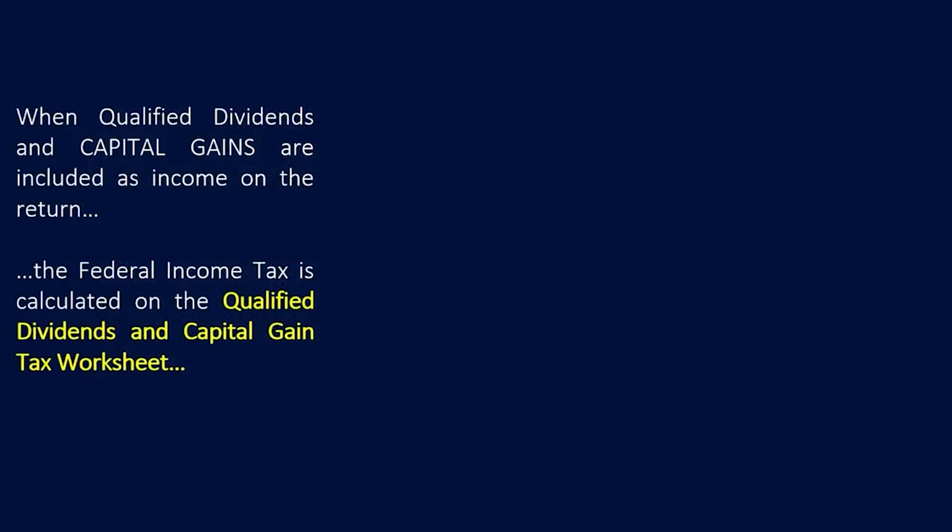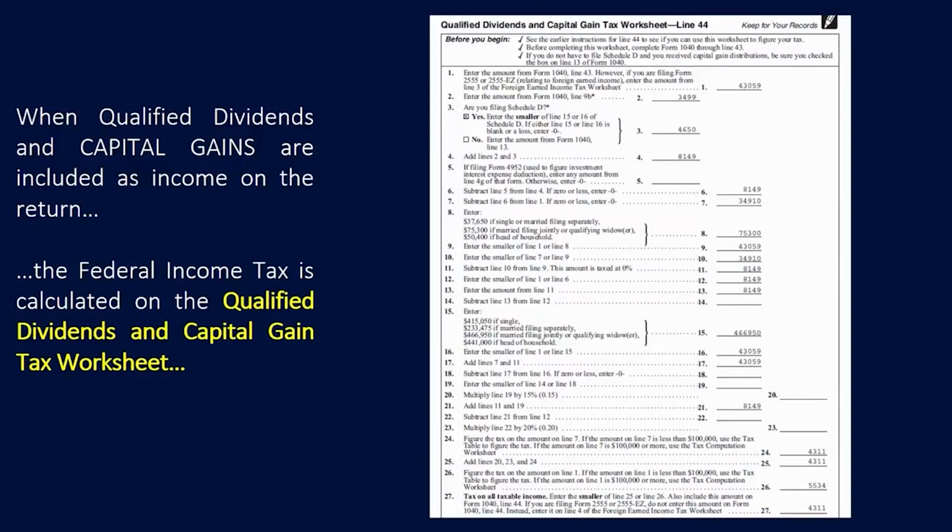When qualified dividends and capital gains are included as income on the return, the federal income tax is calculated on the qualified dividends and capital gain tax worksheet. The final outcome of the math occurs on lines 26 and 27 on this qualified dividends and capital gain tax worksheet.